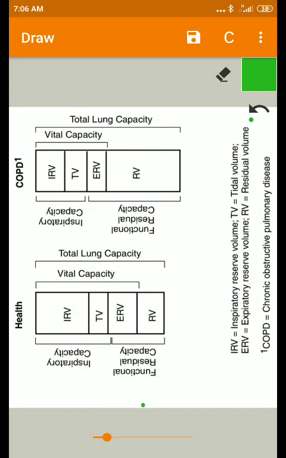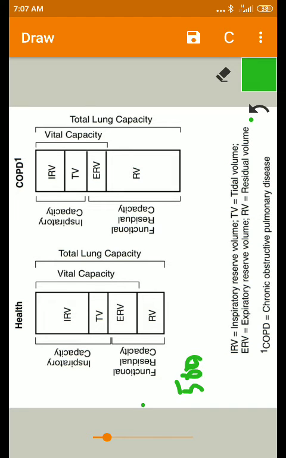In normal respiration, we are taking some amount of air in and expiring some amount of air out. The amount which we are breathing in and out in quiet respiration is called tidal volume. Normally, it is about 500 ml.